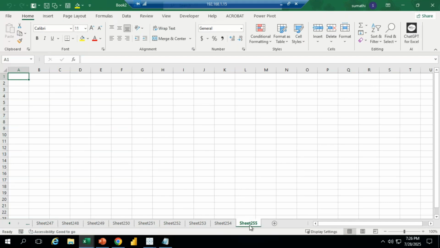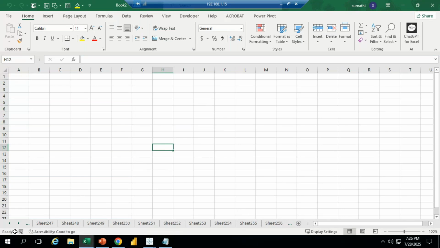See, now I have 255 sheets. By pressing the plus symbol, we can add more sheets. Like this we can add all the information we have. But I don't want this one. I am getting so much confusion.